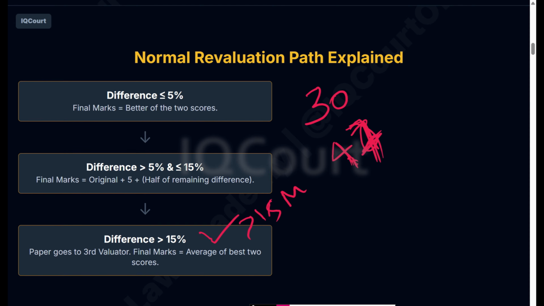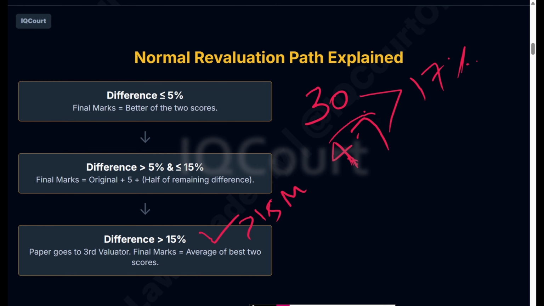Let's take it that you got 47 marks. The difference between these two is 17 marks. Now the score is above 15%. Now what will they do?